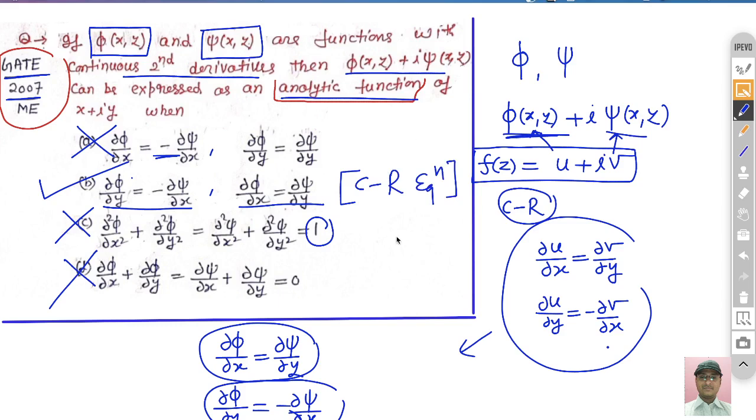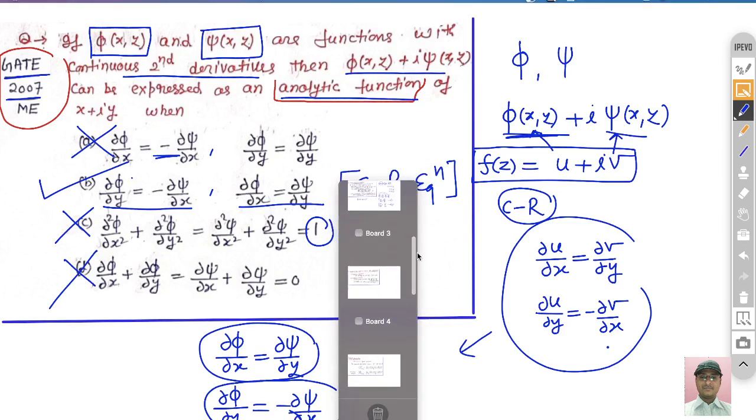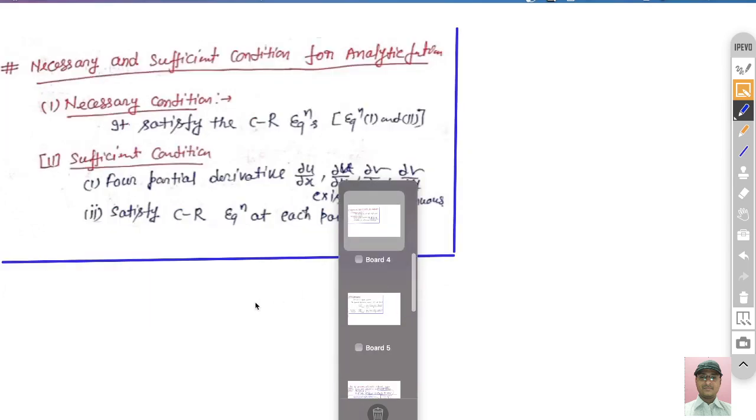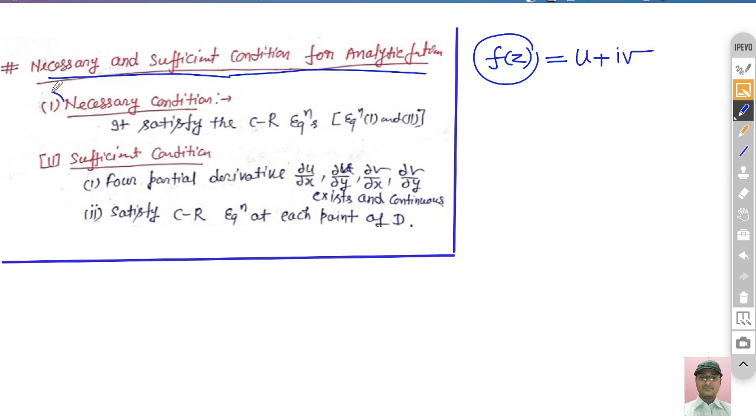So next I will tell you the sufficient condition for a function to be analytic. I think we have already seen the necessary condition, but now we see the sufficient condition. Very easy. The necessary and sufficient condition that the function f z is analytic. The necessary and sufficient condition that this function is analytic, you know the necessary condition. The necessary condition is what? You have seen the necessary condition, it must satisfy the Cauchy-Riemann equation, right? So the necessary condition is already given.